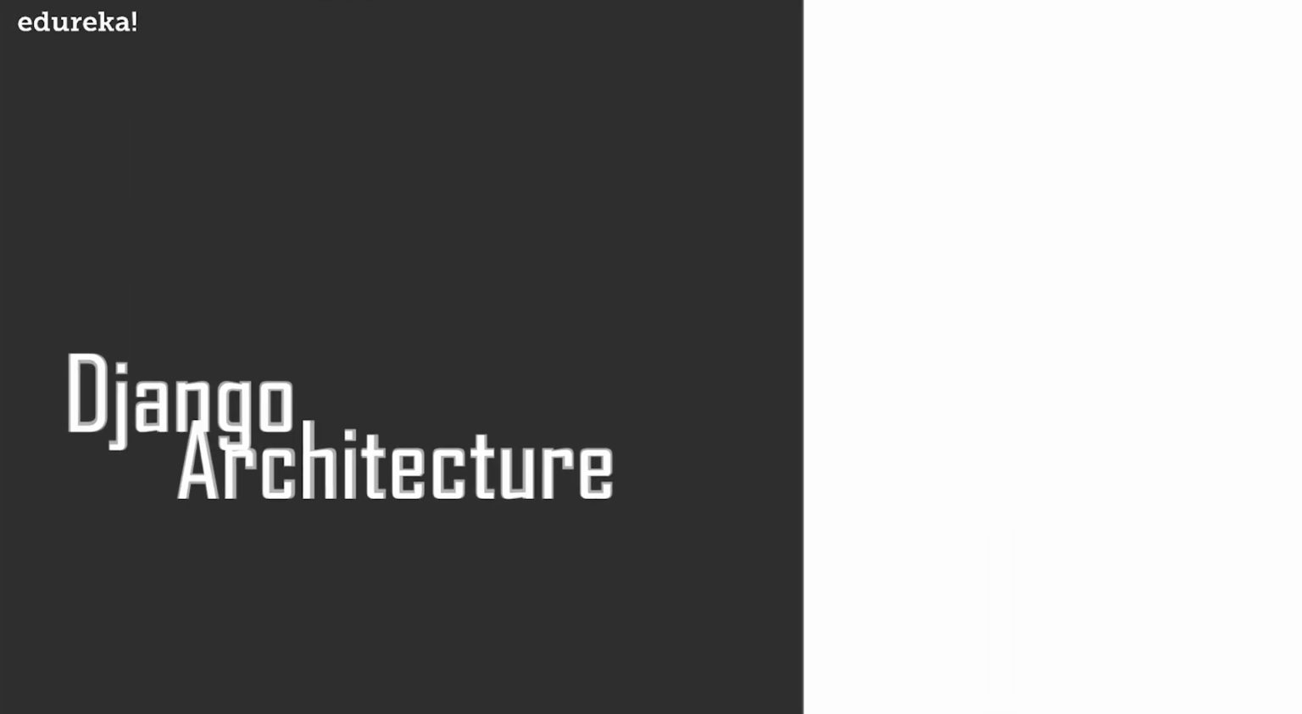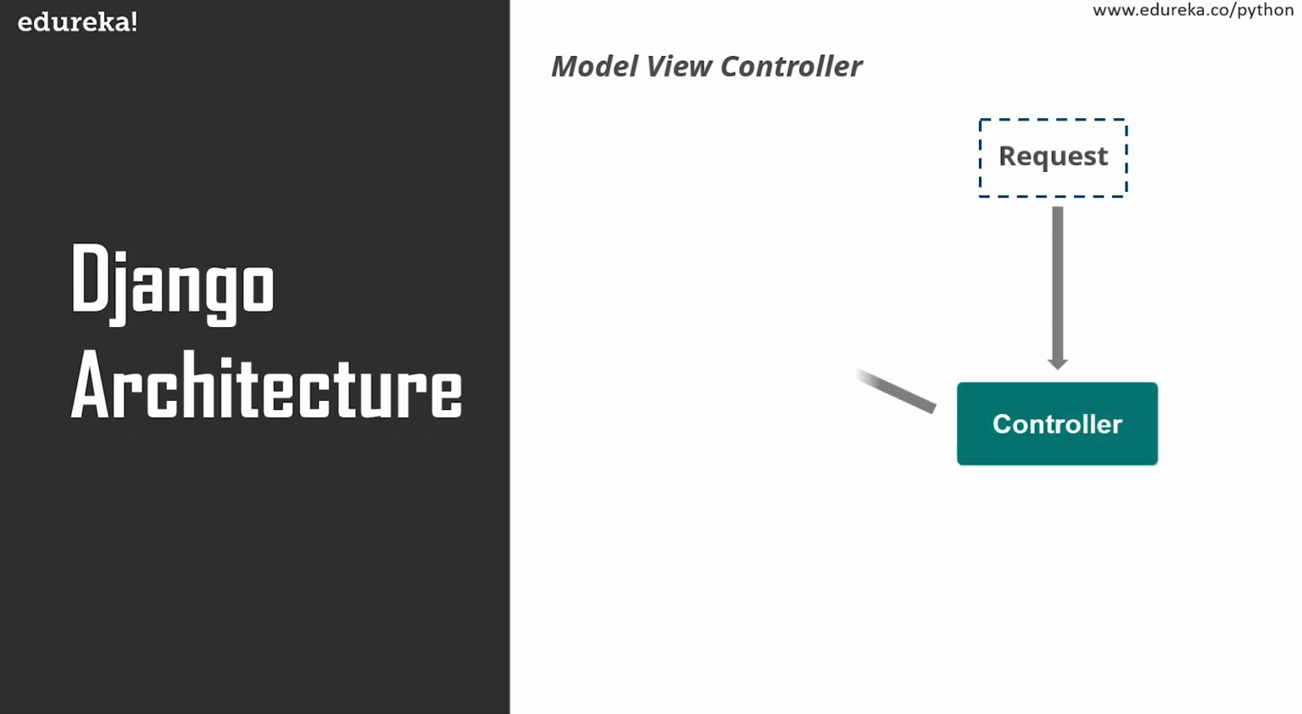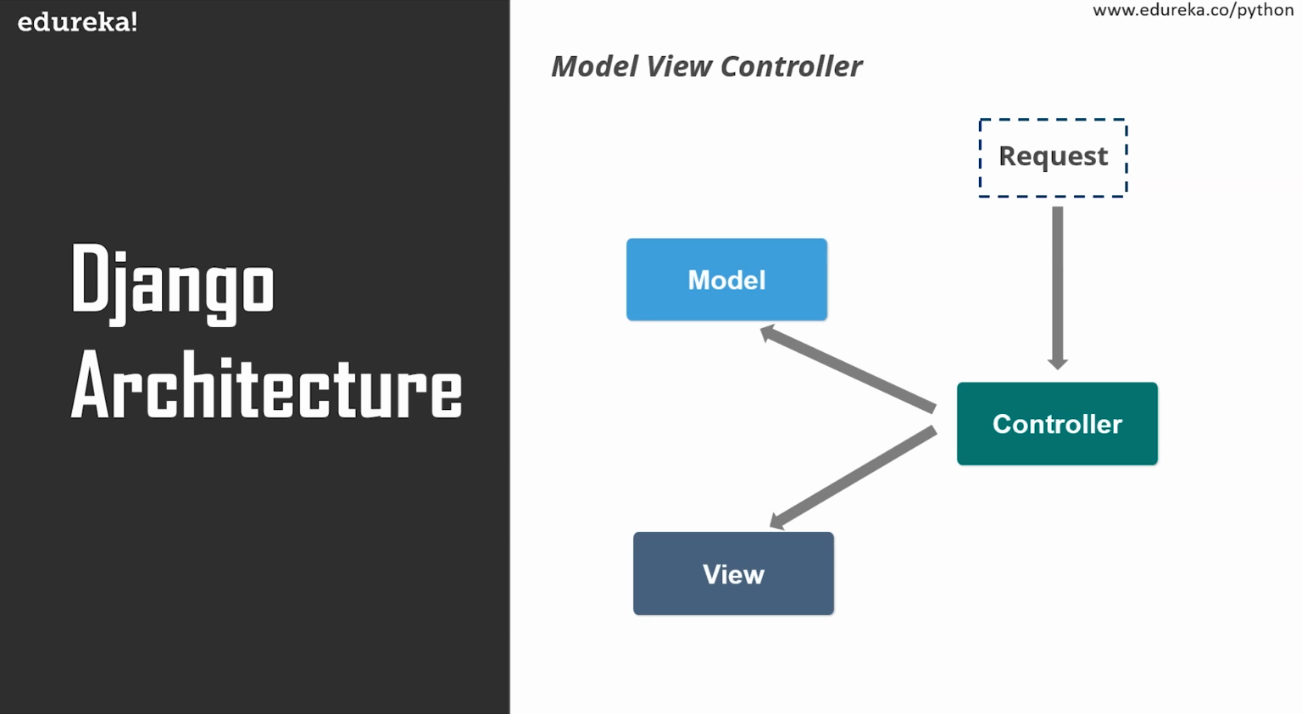So now let's move on and take a look at the Django architecture. Django follows the MVC-MVT architecture. MVC actually stands for Model View Controller. It is used for developing web applications where we break the code into three different segments, namely model, view, and the controller. A model is basically used for storing and maintaining your data. It is the backend where the database is defined.